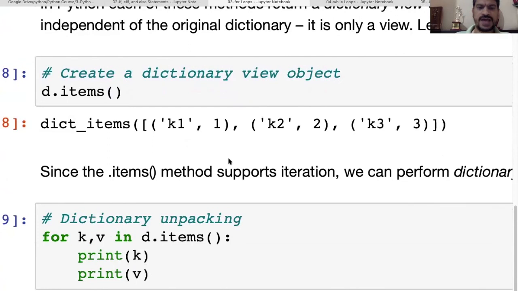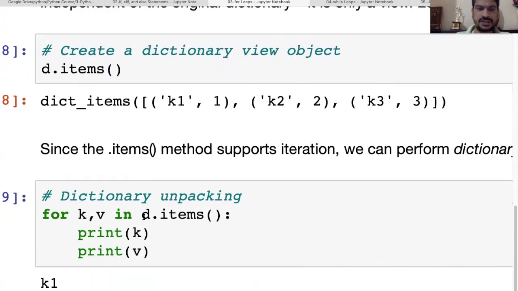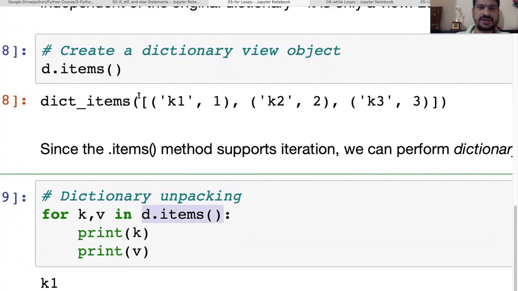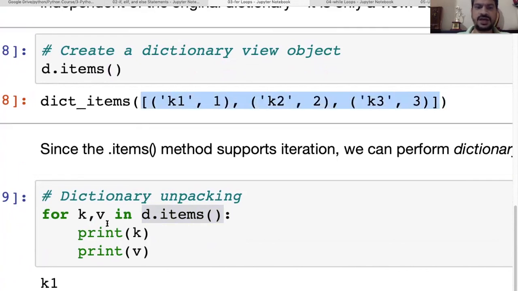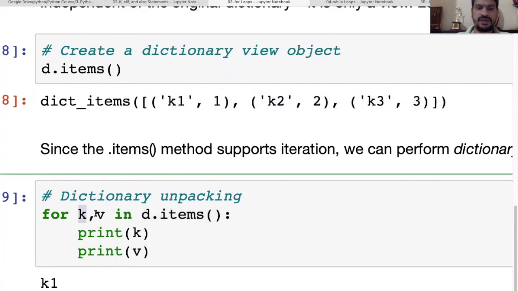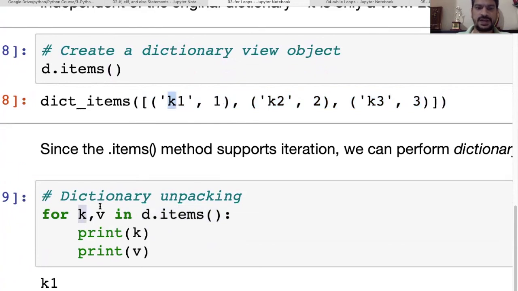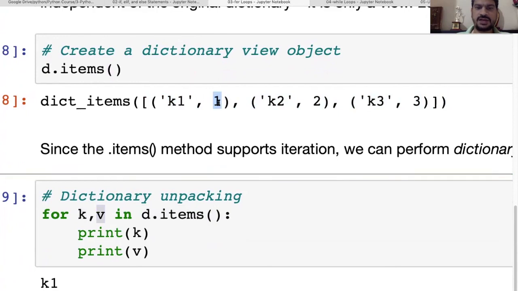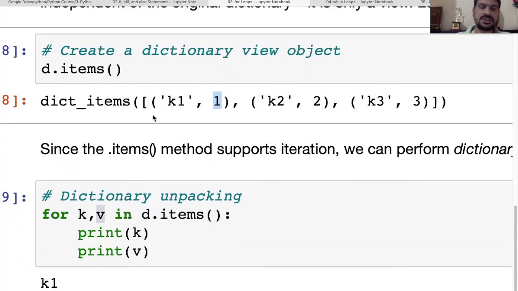If you want to print the items, you have to use it like this. D dot items you have to use. This items function will make the dictionary into a list. And in that way, you can get the value from K and V. So K is the value of the key and V is the value of the value, like the tuple we have just seen, right? So it will make a list, and the object inside the list, the dictionary entry, will be taken as a tuple.